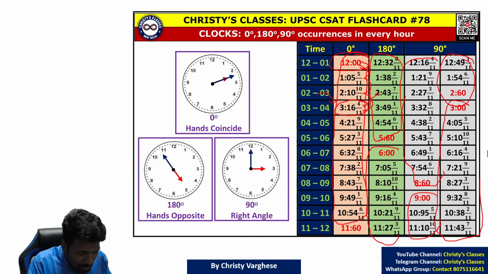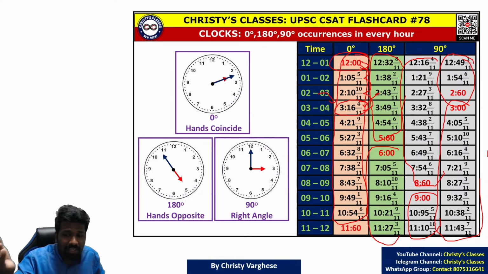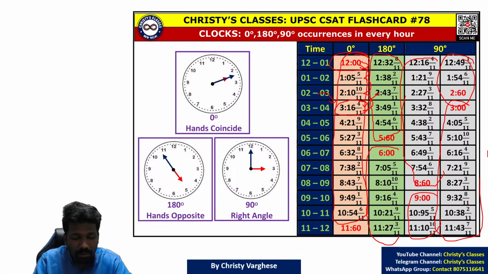I feel calculation is much better. 3 times 65 and 5 by 11 is minus 5 for me. Okay, equation is better, I guess. Yeah, equation is also fine. If that fraction simplification is difficult, equation may be a little easier, I guess. So whichever is easy for you, you can go for it.